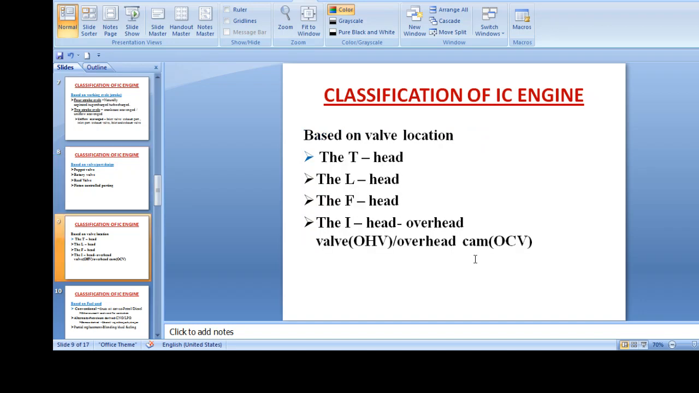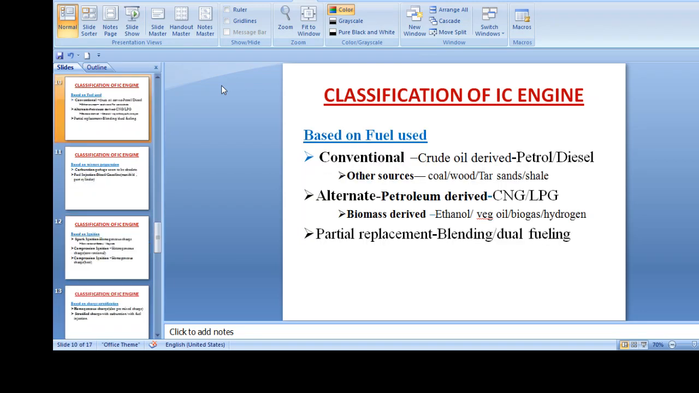Next is based on valve location, where the valve is located: the T head, L head, F head. The T head type engine is an early type of engine that became obsolete after World War I. The I head is a much more common engine. Second is the L head, third is the F head, fourth is the I head or overhead valve or overhead cam. This is the classification based on where the valve in the engine is located.